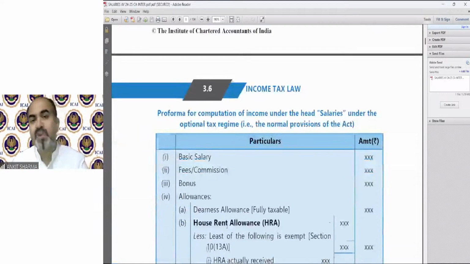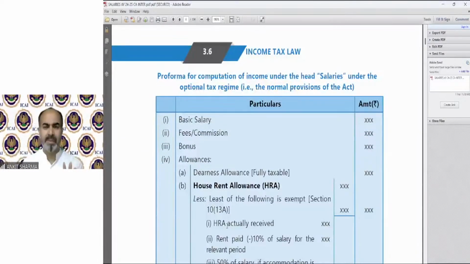Moving on to the optional tax regime. It is almost the same concept. There is only a difference of certain exemptions which are not available under the default tax regime, but are available under the normal provisions of the Act. So first of all, basic salary: there is no difference under the optional tax regime and the default tax regime in respect of calculation of salary, except some exemptions which are not available under the default regime. So basic salary, fees, commission, bonus are exactly the same.